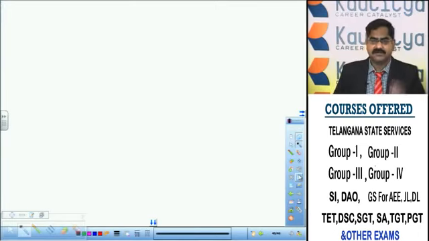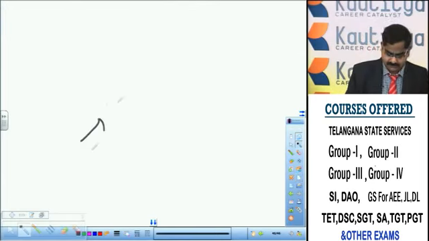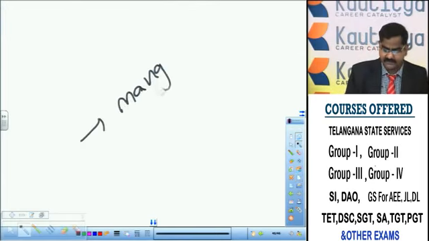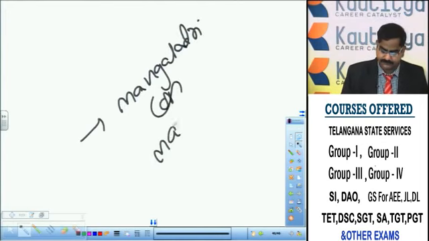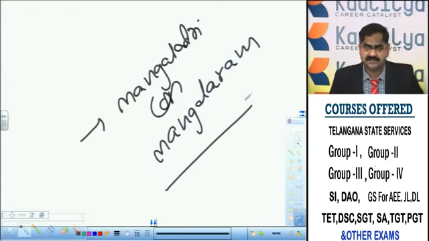For example, let us talk about Golconda Fort. Earlier to the Qutub Shahis, Golconda was called Mangaladri or Mangalaram. Some mud fortification was there even by the time of the Kakatiyas.